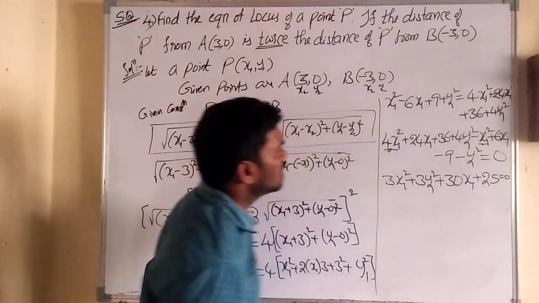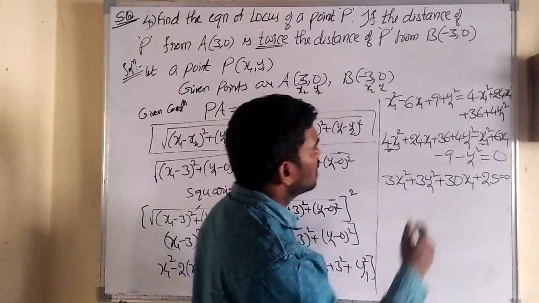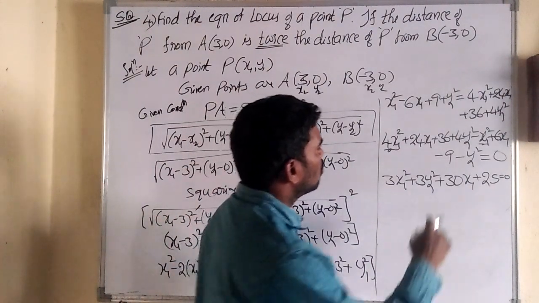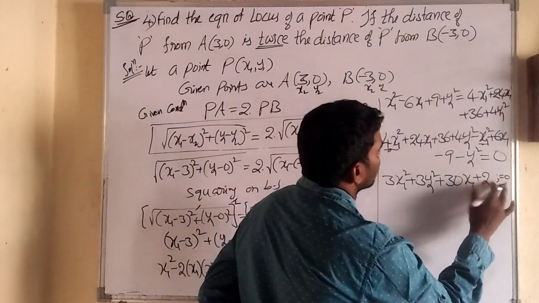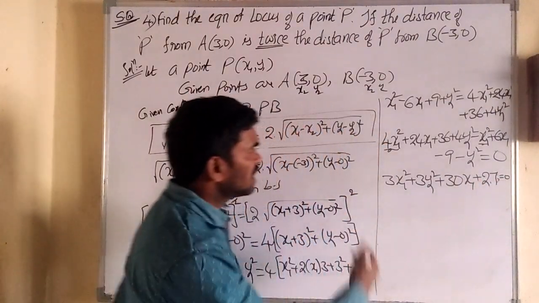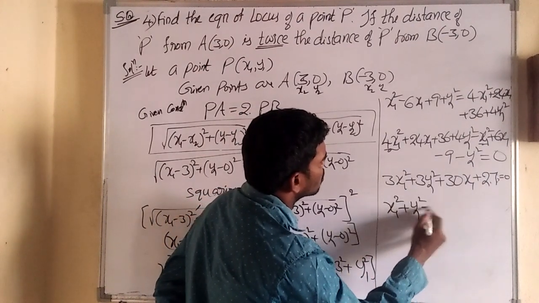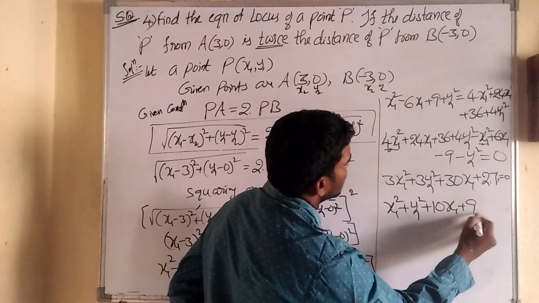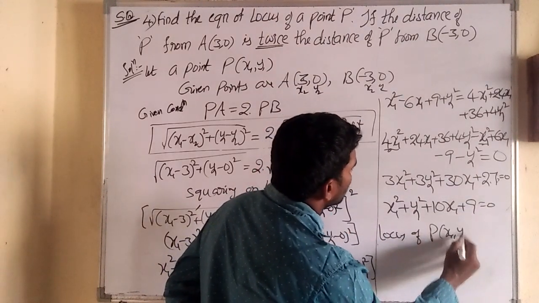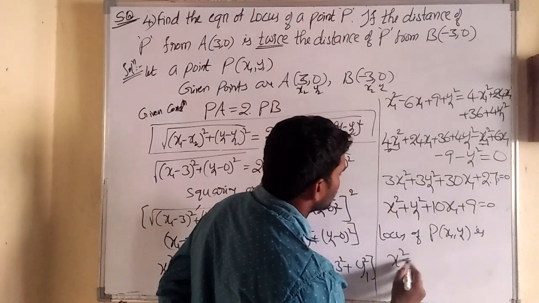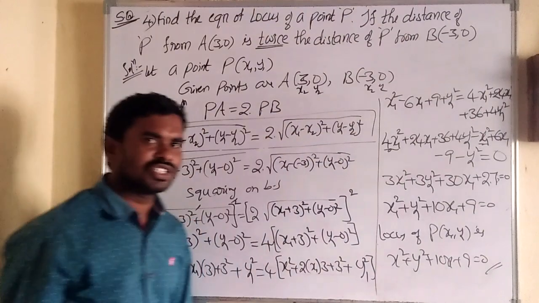Is anything common in this? 3 is common. So if you take 3 common, then we have x1 square plus y1 square plus 10x1 plus 9 equal to 0. Therefore, the locus of P x1 comma y1 is x square plus y square plus 10x plus 9 equal to 0. This is the solution.